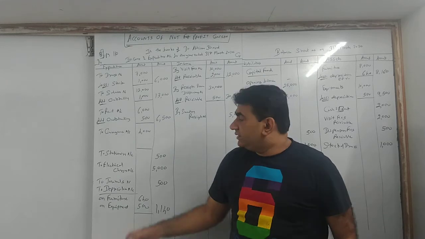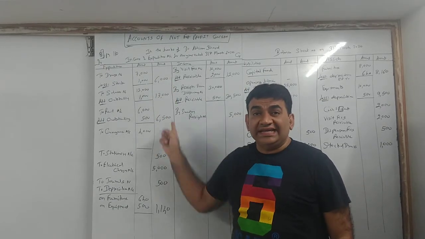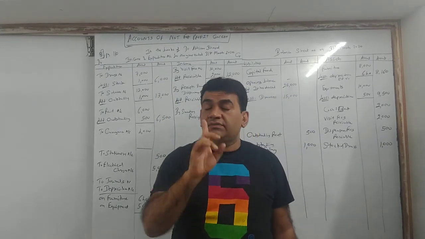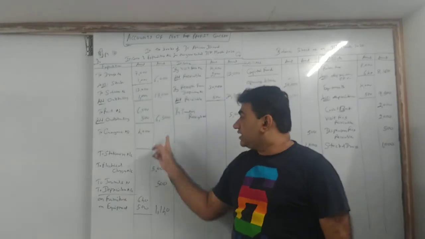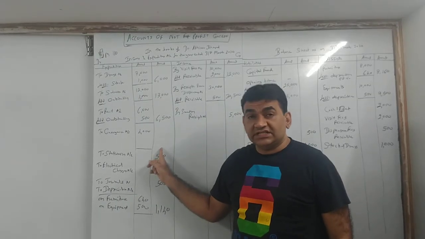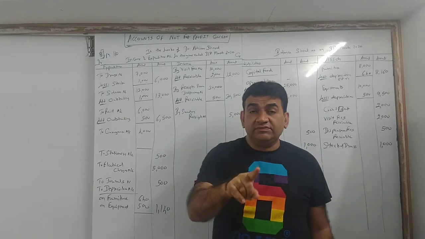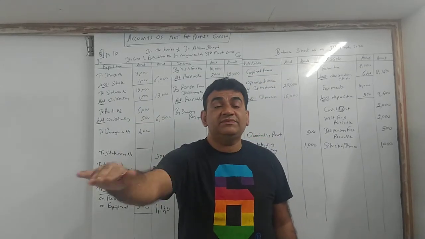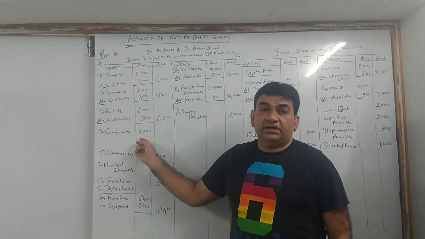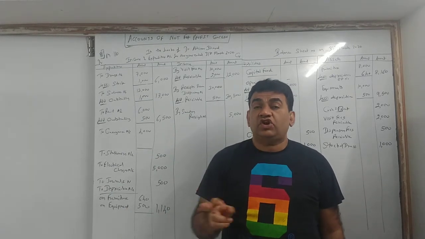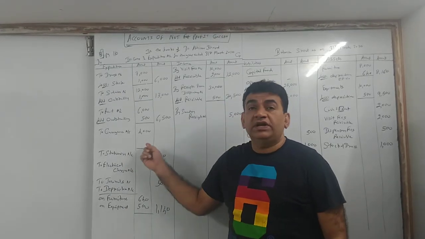Again I repeat, the figure which comes outside here has to be your business expense. If there is something which is not connected with the business, you will remove it from here.